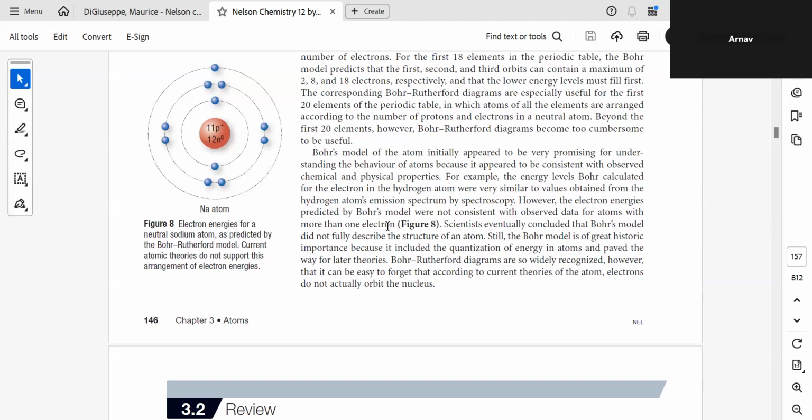Scientists eventually concluded that the Bohr model did not fully describe the structure of the atom. So he was able to predict it only for hydrogen, but for other atoms we needed some other theory.